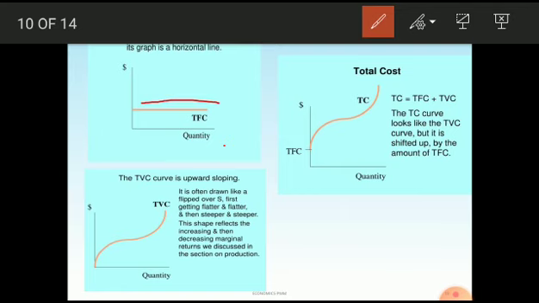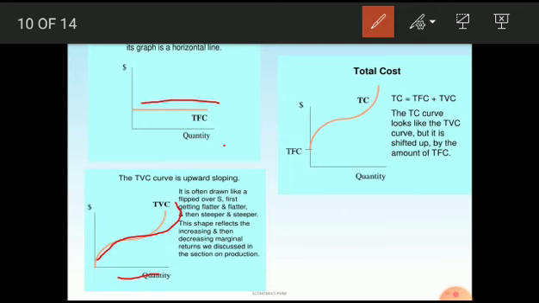Then what about TVC? As the producer goes on producing more and more, the total variable cost goes on increasing. So you can see that it is getting flatter and flatter, then steeper and steeper. This shape reflects the increasing and then decreasing marginal returns we discussed in the section on production. Why there are three returns: increasing, constant and diminishing returns. So that is the reason why the total variable cost will have such a curve.